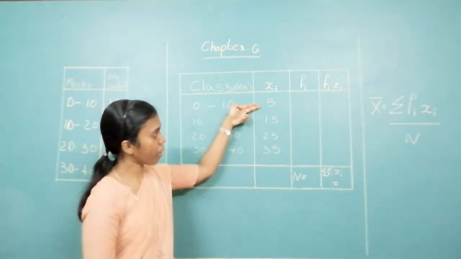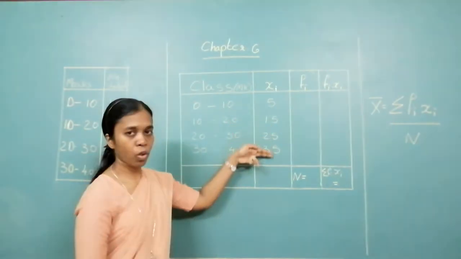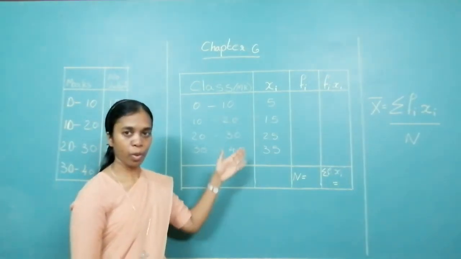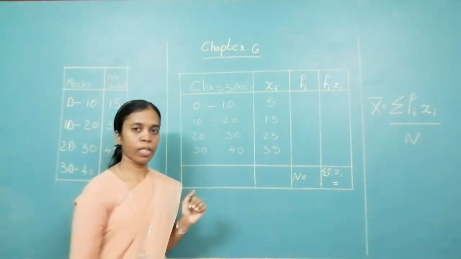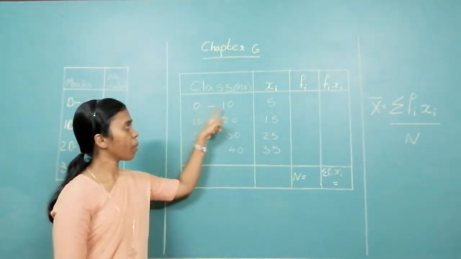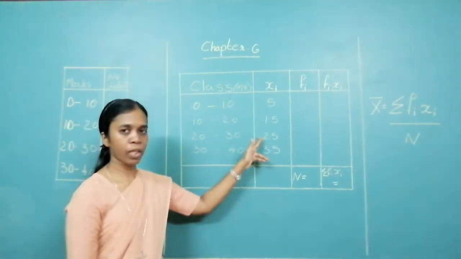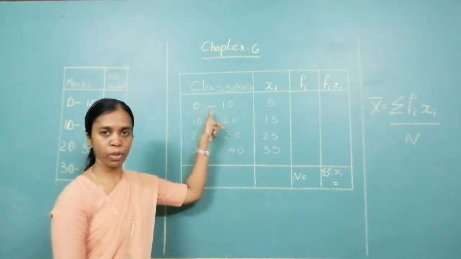And you can see the difference in each of these also is constant. 5, 15, 25, 35. The difference between all these is 10, 10. That is also a proper sequence. So, second column class mark also we got. How do we get class mark? Add the upper and lower limits, divide by 2. So, this class mark is actually the center score which lies between these two.